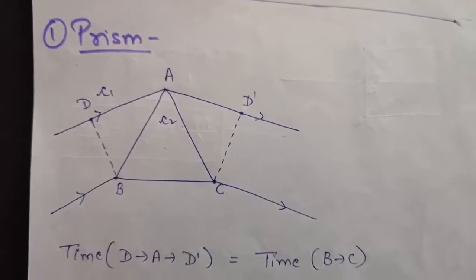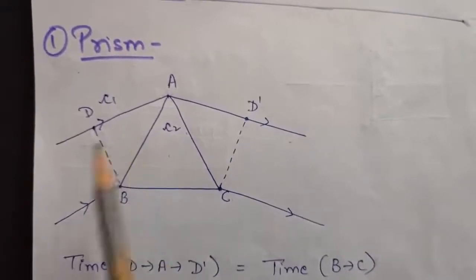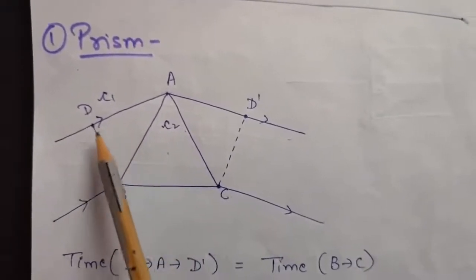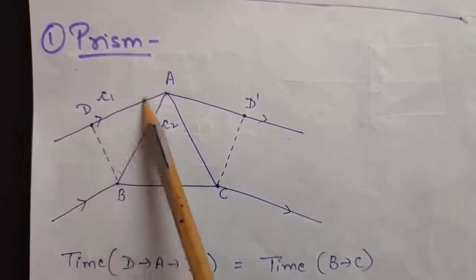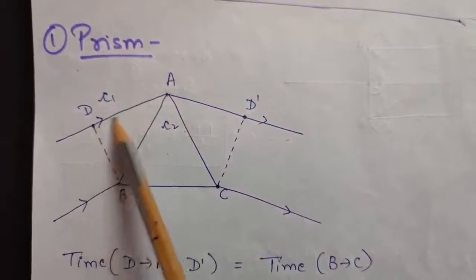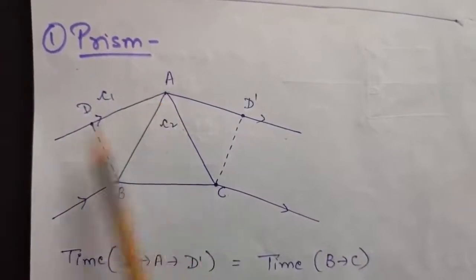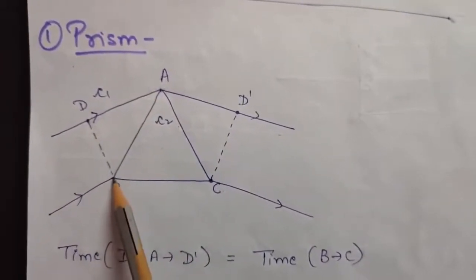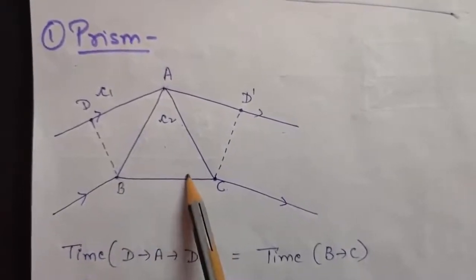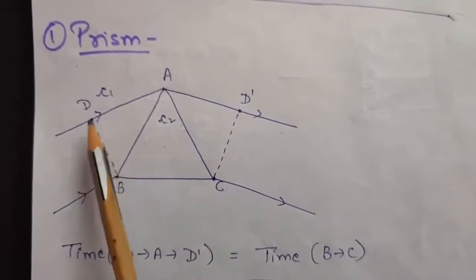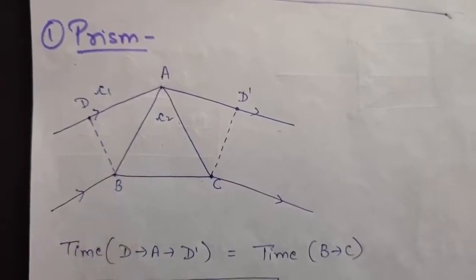Now clearly understand here: if we consider this point, it is still traveling in the rarer medium, but this point at the same time has to travel through the denser medium of the prism. So can you tell which point or which ray will be going faster?